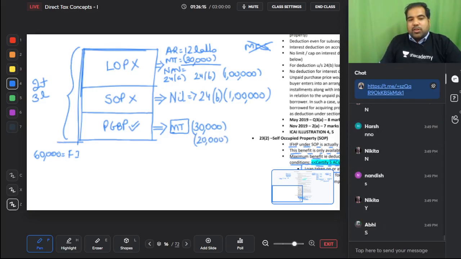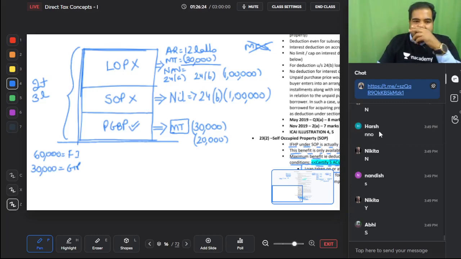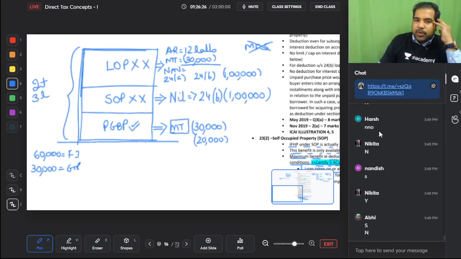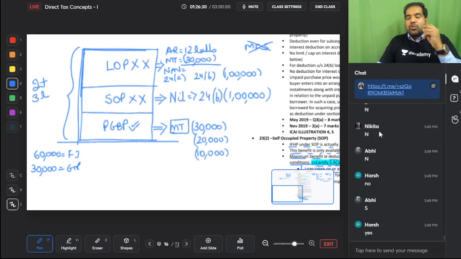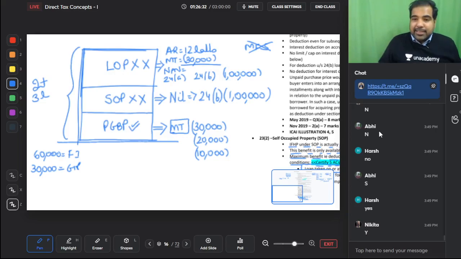What if they say this building is on a ground and the ground rent is 30,000 rupees? Can I take 10,000 here in LOP? No. SOP? No. But PGBP, can I take 10,000? Yes, I can. So my only request, guys: in the exam, they can give you 3 floors or 30 floors, it does not matter. As long as your concepts are clear, as long as you can break them up.